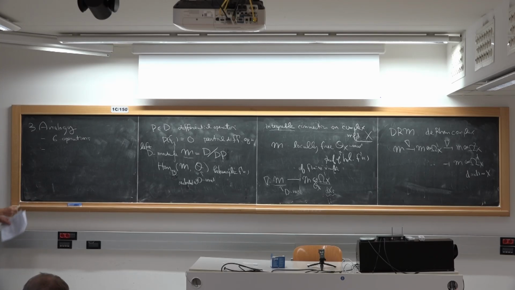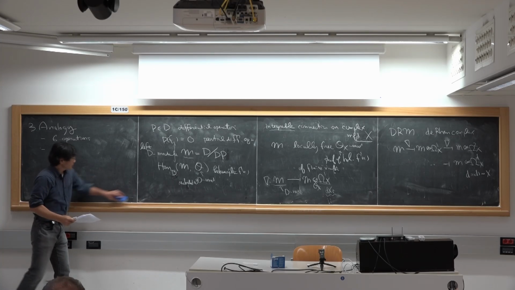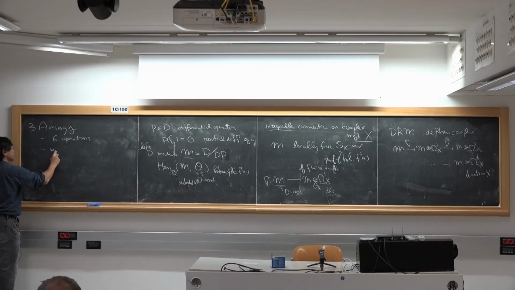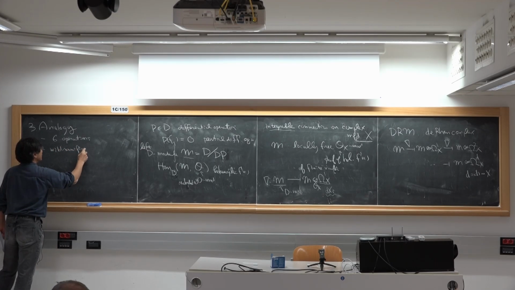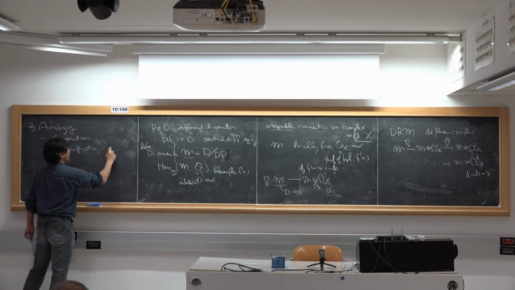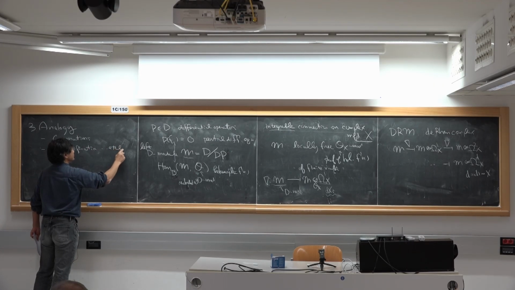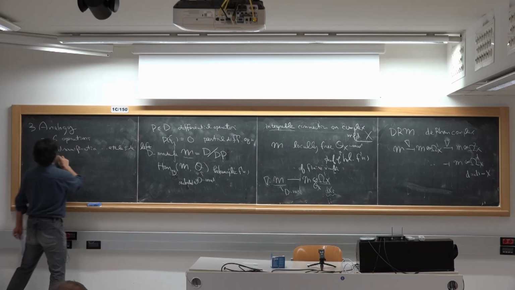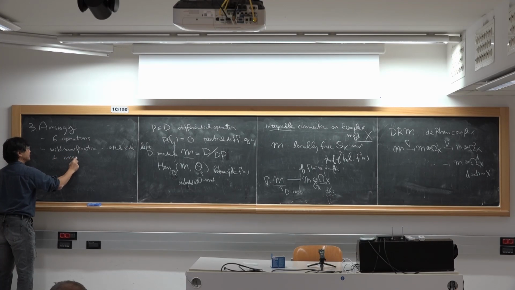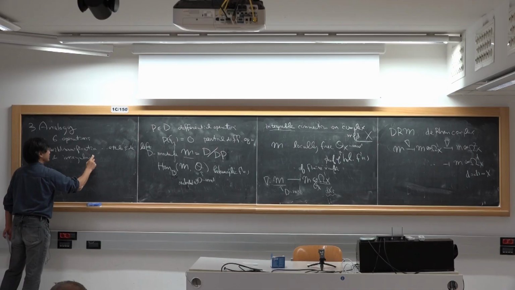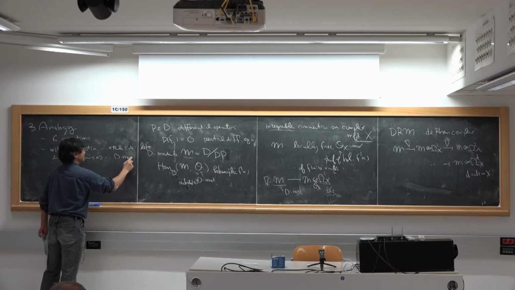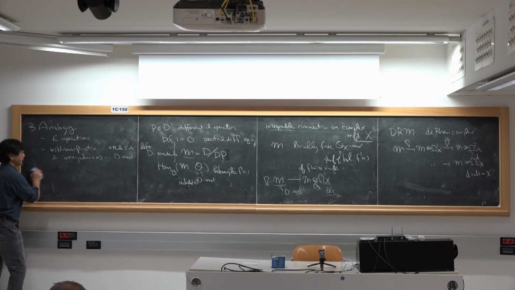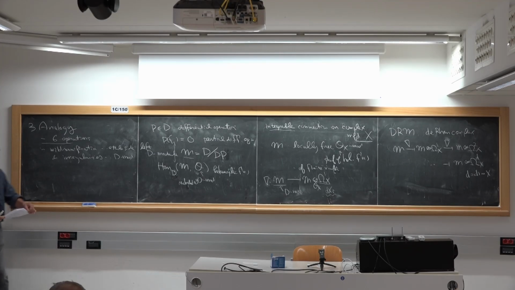And the second is a more mysterious one: the analogy between wild ramification on one side and irregularities on the other, for D-modules. Okay, so let me start with the first one.